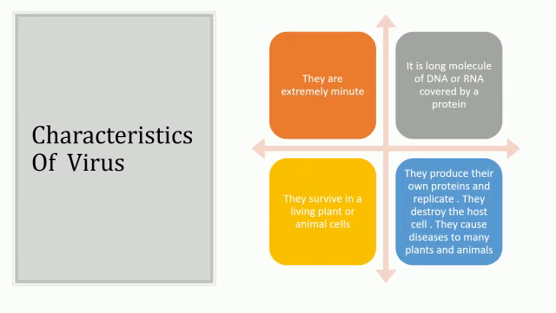Viruses survive only in living plant or animal cells and produce their own proteins with the help of host cells and create their numerous replicas. Then they destroy the host cell and become free. These free viruses again infect new cells. Viruses cause many diseases to plants and animals.